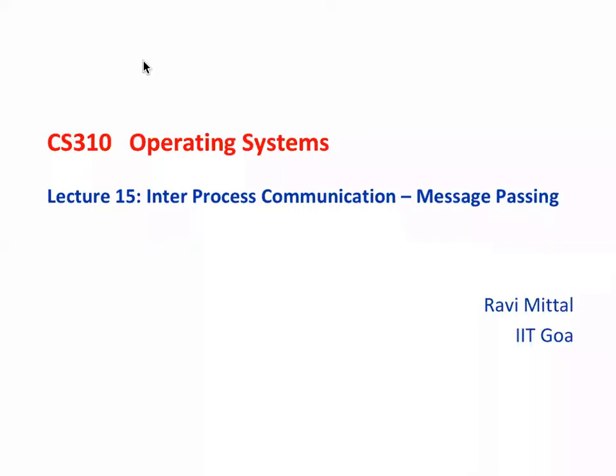All right. So today we'll study a little bit about inter-process communication, and we'll focus on message passing. As we usually do, we'll look at the big picture first and then get into details. A lot of message passing primitives you have already done in the networking course, like RPC and socket programming, which are high level primitives available to you.